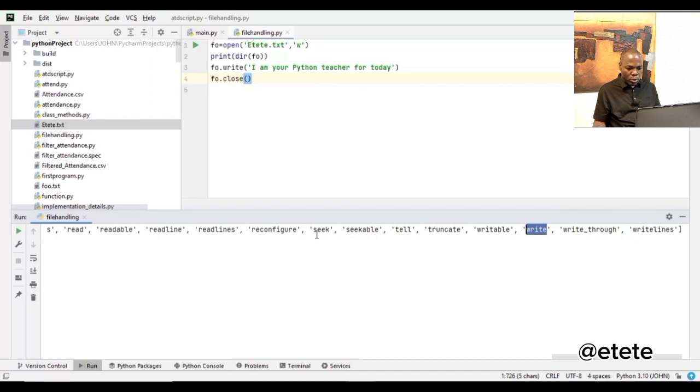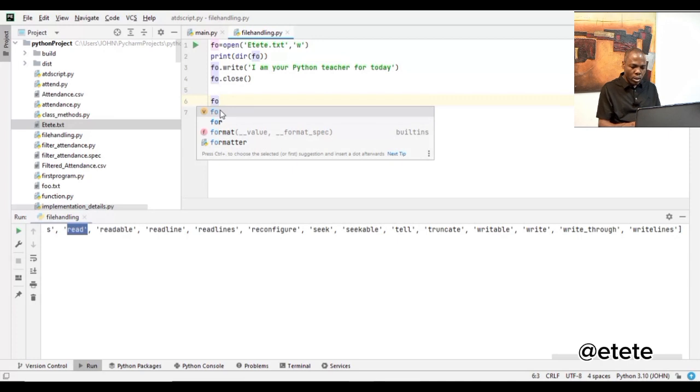So now I'm going to call the read method, which is this one. I'm going to call this one to read the content of this file and print it out on the screen. So I will simply come here and call it again. Now, what this means is that I've closed the file, so I'm going to open the file again, which is fo.